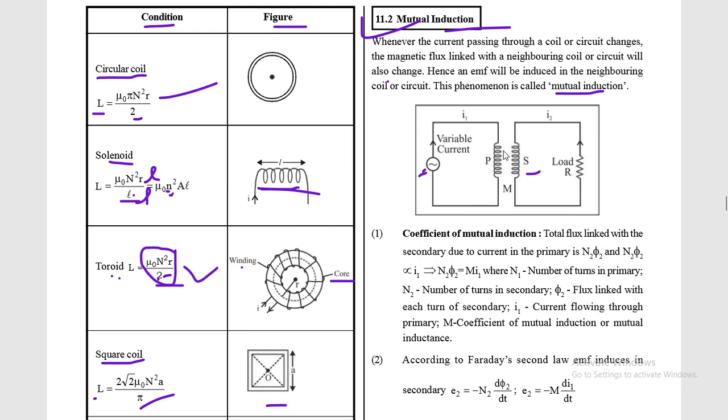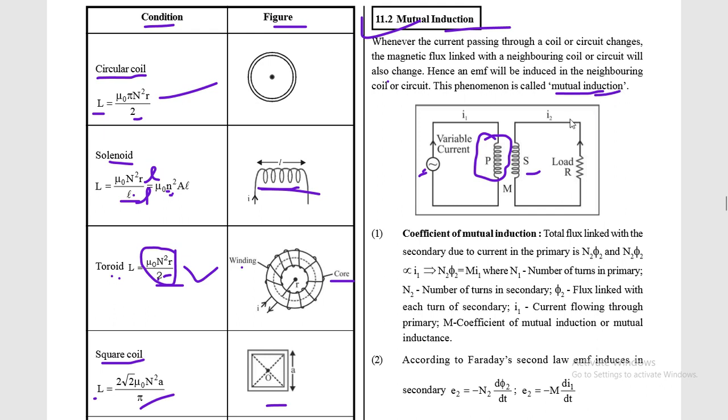We are ready to consider the effect of this change in flux on this coil. If you consider the effect of change in flux in coil P on S, it means we are ready to find out the result: if there is change in flux in P, then what is the effect in coil S. So this is known as mutual induction. Means if we change the current in one of the coils, there is induced EMF developed in the second coil, then this phenomenon is known as mutual induction.